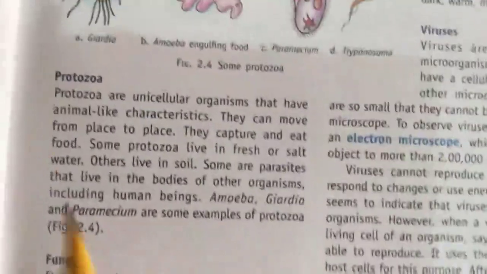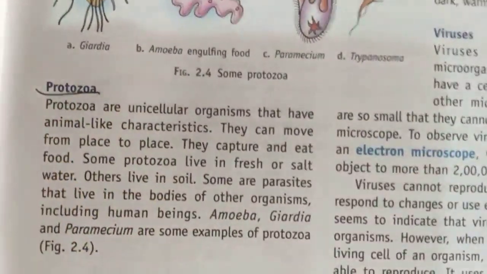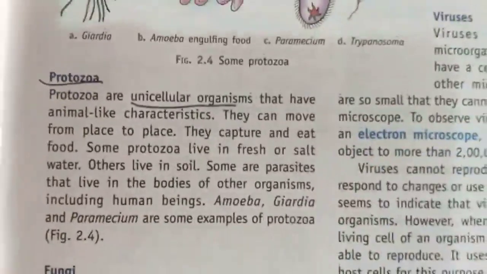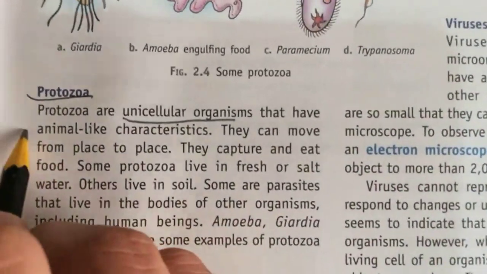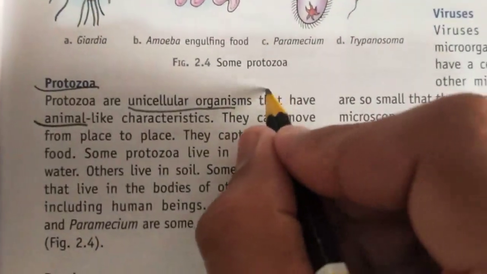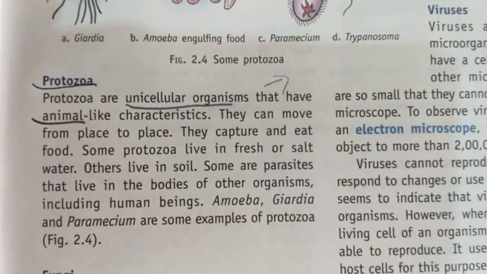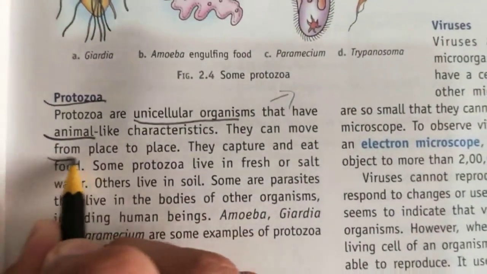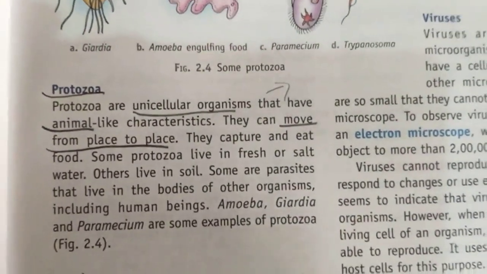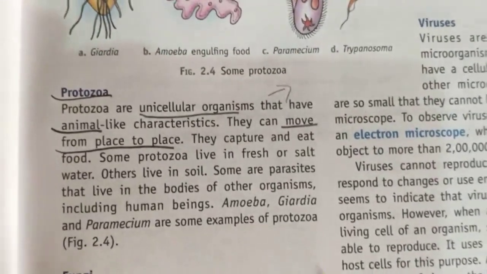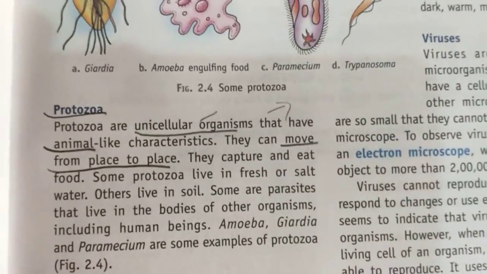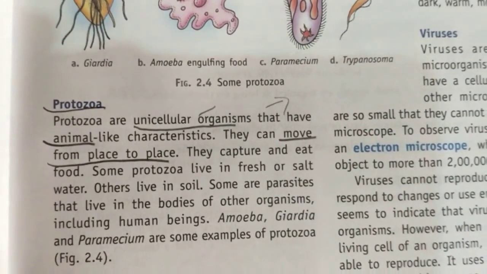So the next type of microorganism is protozoa. Protozoa is a unicell organism, but most of the features of protozoa are similar to animals. That means its features are similar to animals, like it can move from place to place. This is the first feature that is similar to animals. Like animals can move from one place to another, protozoa can also move from one place to another, and it is a unicell organism. Remember, this is the first point. Unicell, move from one place to another.